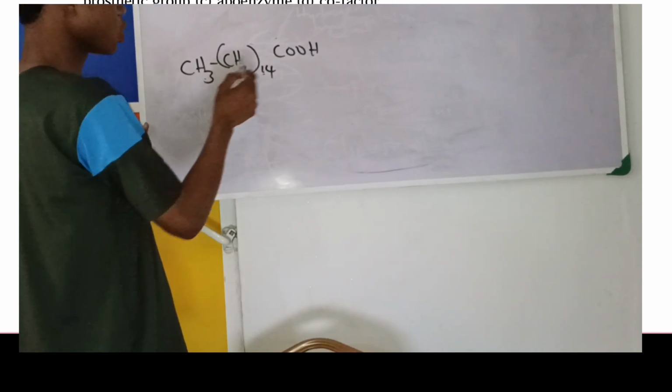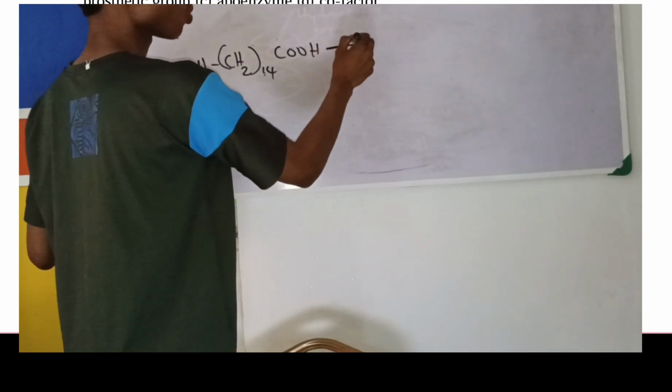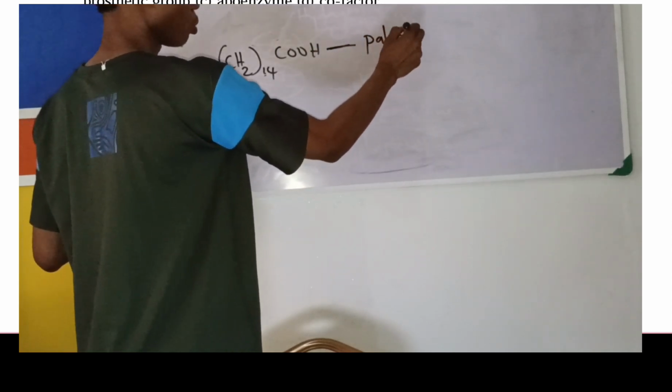Now, if you look at this one, it has a total of 14, 15, 16 carbon, right? This one has a total of 16 carbon. Now, this one is called palmitic acid.